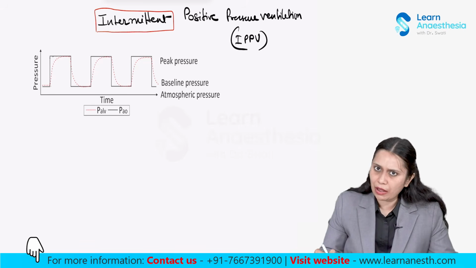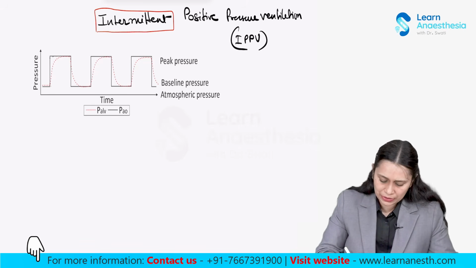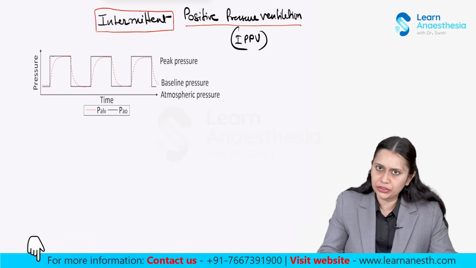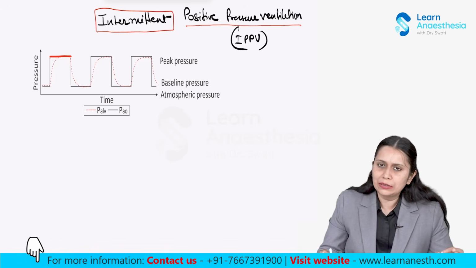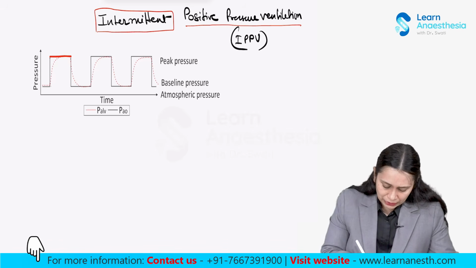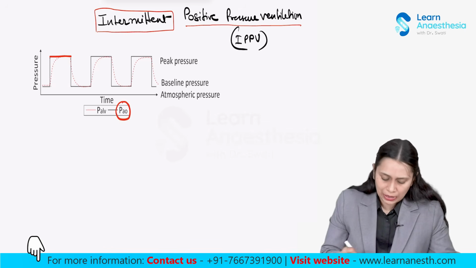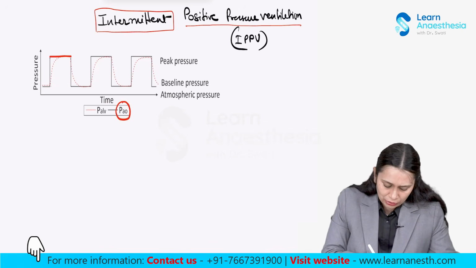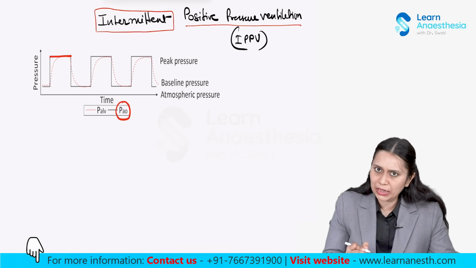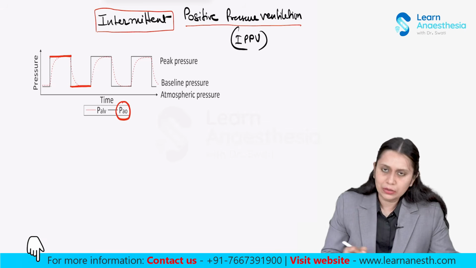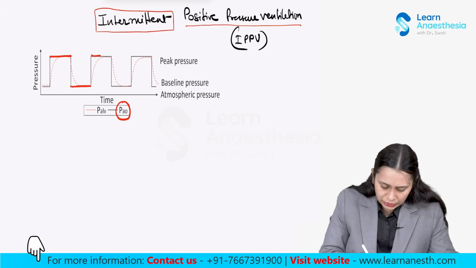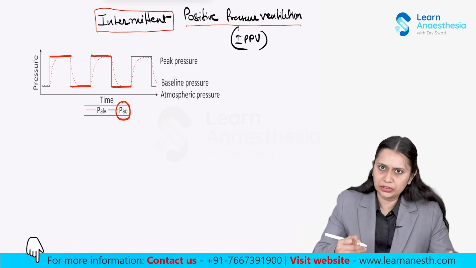If you see this graph, this is how inspiration and expiration happen in intermittent positive pressure ventilation. This is the pressure, and the solid line is the airway pressure. At a particular time a positive airway pressure is applied by the ventilator. Then it is decreased, so the airway pressure becomes 0. Then again a positive pressure is applied, then again the pressure is removed. So intermittent positive pressure is applied.